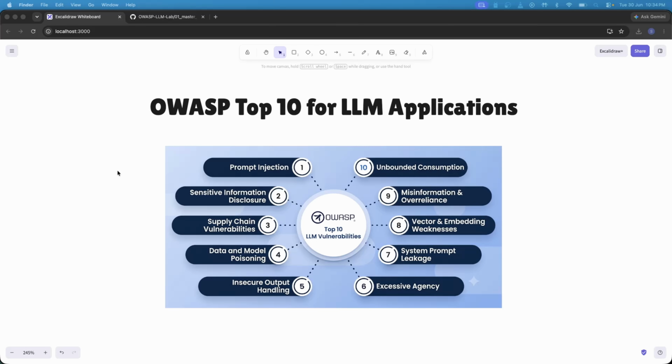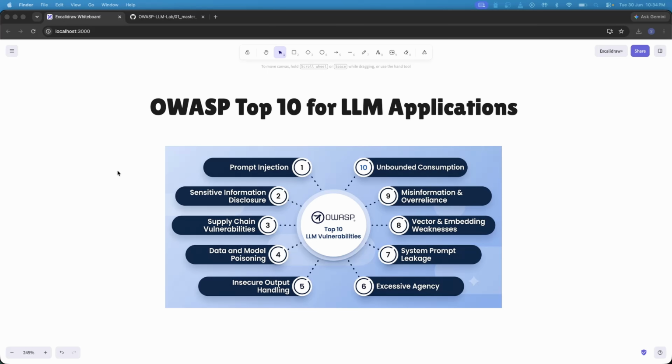Over this series, we are going to look at each of these 10 core risks. Don't worry if these sound complicated right now. We are going to break down each one step by step in its own video. The first, prompt injection. This is how a user can trick an AI into ignoring its original instructions. Sensitive information disclosure. When an AI accidentally reveals private data or internal secrets it memorized.